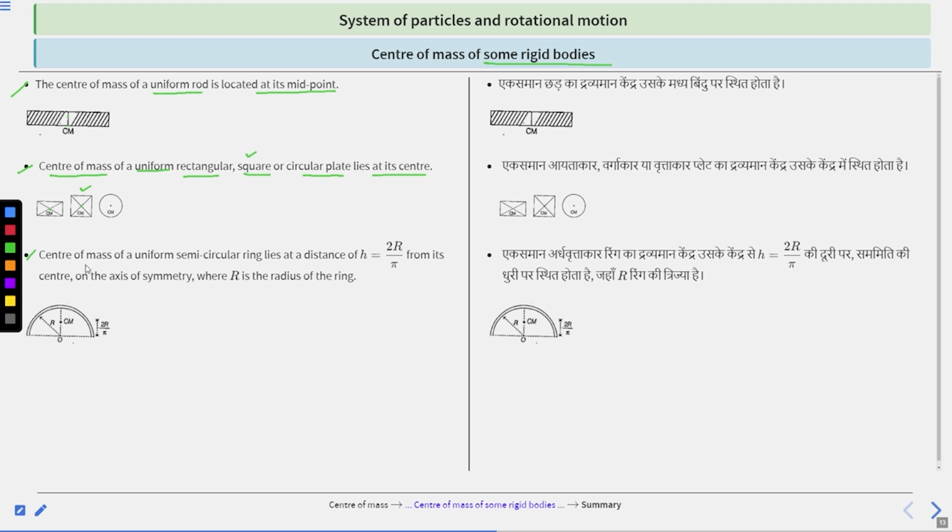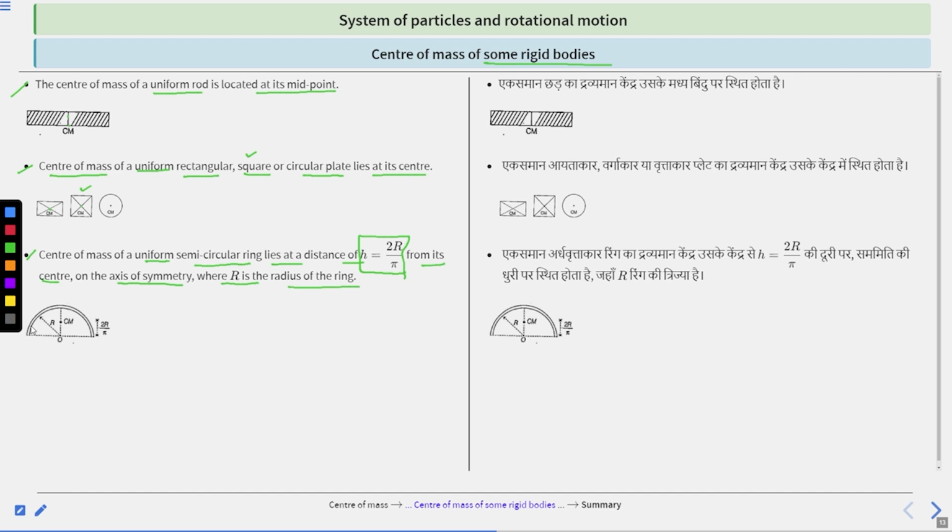Third, the center of mass of a uniform semicircular ring lies at a distance h equal to 2r divided by pi from its center on the axis of symmetry, where r is the radius of the ring.